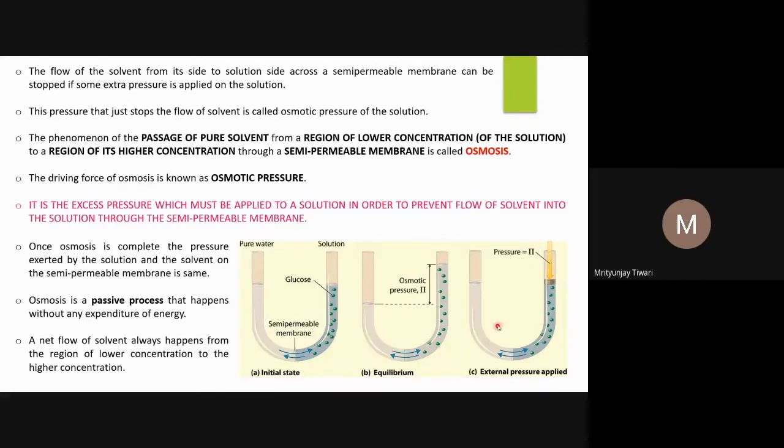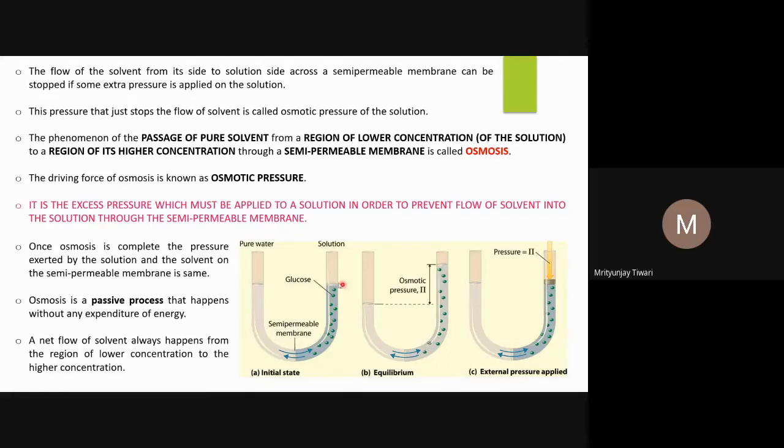So what we see in this case is the equilibrium which is achieved. At equilibrium, the flow of the solvent molecules also happens, because the semi-permeable membrane can allow the movement of solvent even from the solution to the solvent, because it has enough pore size. So this flow will happen, but the rate of the flow in both directions is the same, so we call it that equilibrium is achieved.